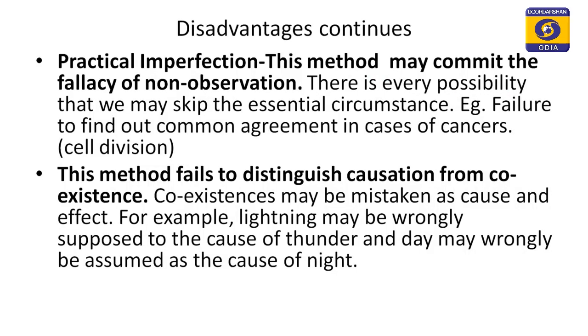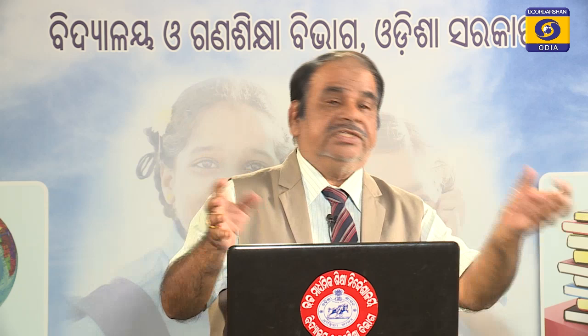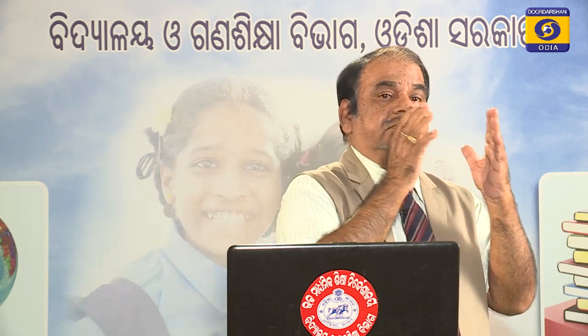Then, coming to other defects of this method: it fails to distinguish the cause from coexistence. What is coexistence? Coexistence means simultaneous existence. If something exists together, that means when one is present, the other is also present, like lightning and thunder. Wherever there is lightning, there is thunder. So, we may confuse cases of coexistence with cases of causation. So, this method is liable to fail to distinguish between cause and coexistence.